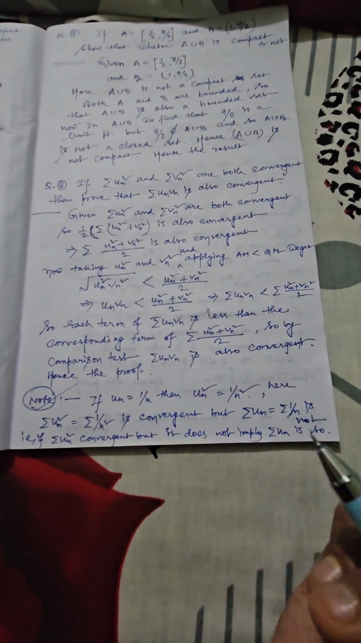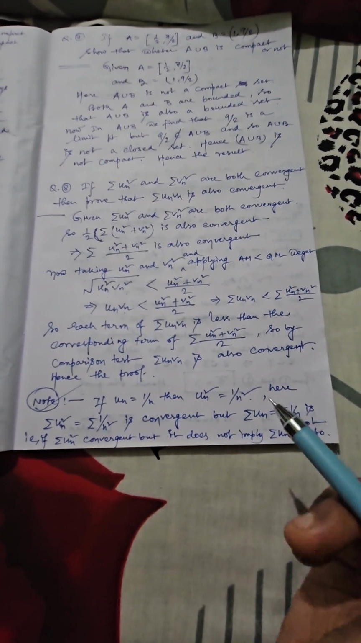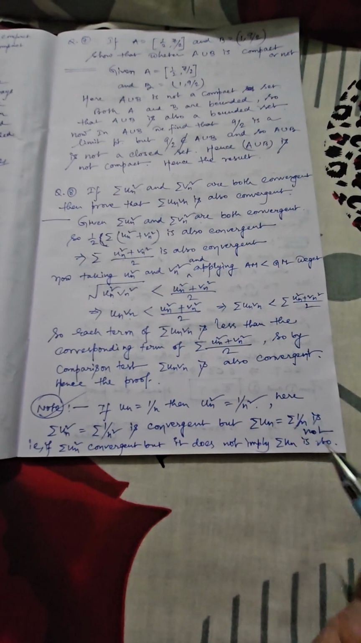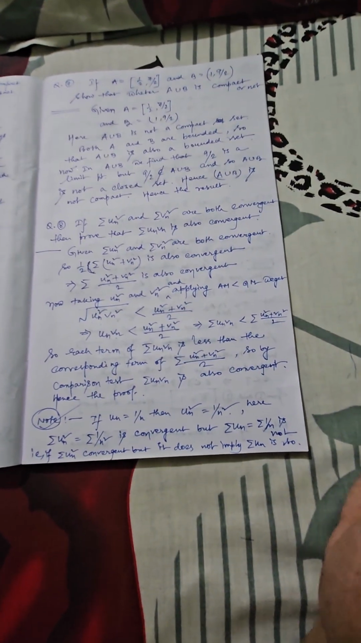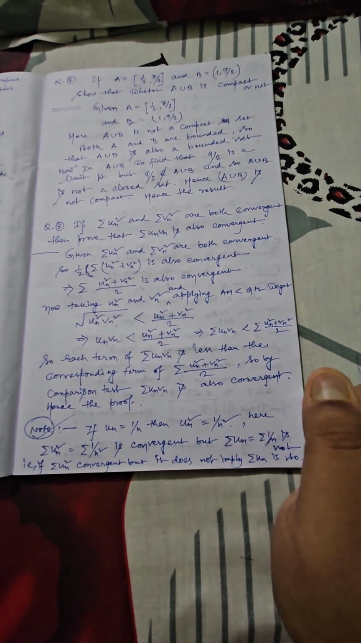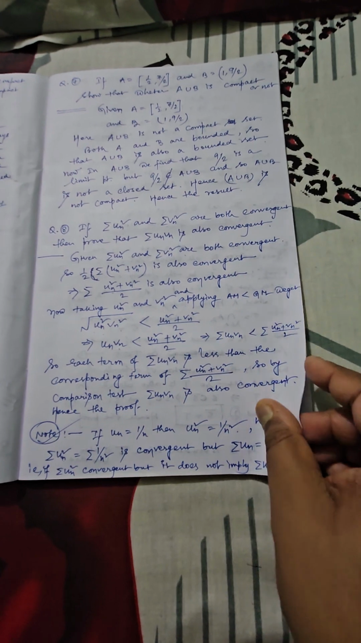But if we take the summation of un, that is the summation of 1 by n, it is the harmonic series, and you can also say it is a p series with p equal to 1. So in this case it is not convergent at all. So it means if the summation of un square is convergent, you cannot say that the summation of un is also convergent. So this note is also very important.